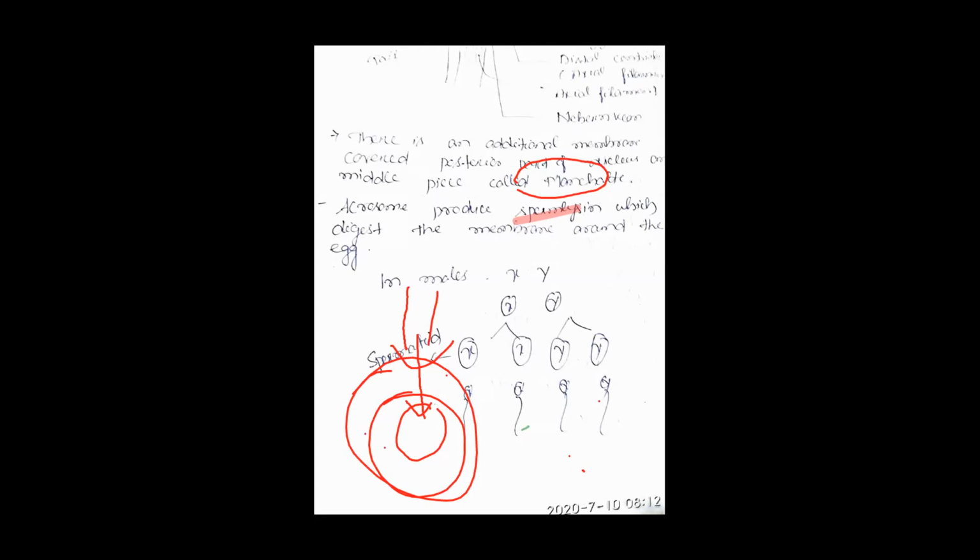Again I repeat, the function of the acrosome is to produce sperm lysin, and the function of sperm lysin is to digest the membrane that surrounds the egg, so that the sperm can enter into the egg. Clear? Did you understand?